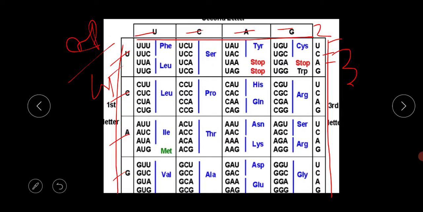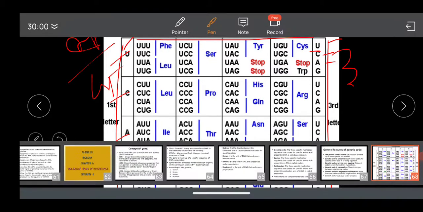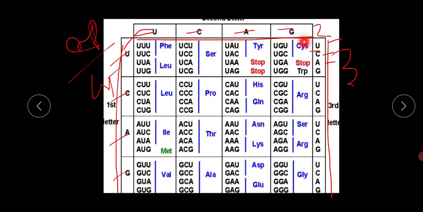Now how is one codon formed? Suppose I take the first box, U. The first codon formed is UUU. Next is UU and C, then the second codon formed is UUC. Next the codon is UUA, and last is UUG.